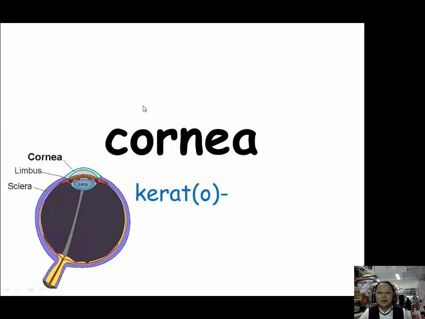For cornea, which is the outermost tissue of our eyes, we have this prefix, kerato, K-E-R-A-T-O. Let's see the example. Cornea in Chinese is called 角膜.